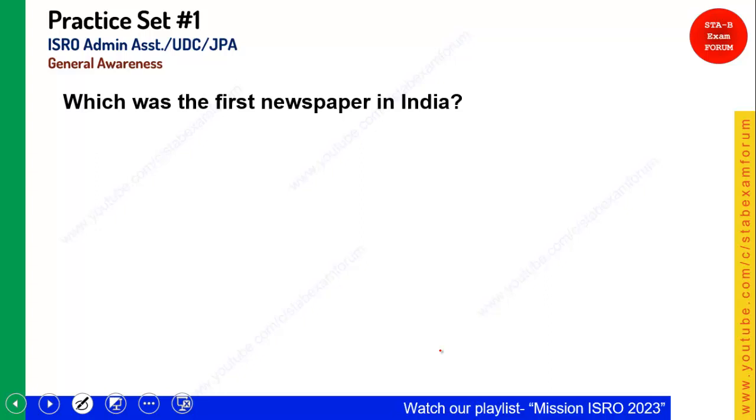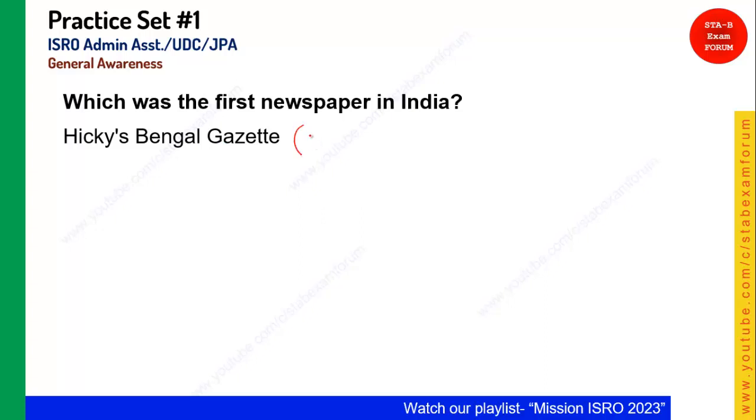Yes, it's Bengal Gazette. Hickey's Bengal Gazette. So whenever you see this question, first newspaper, in your mind automatically what should come? What is the name of that newspaper? So it is Bengal Gazette. It is also known as Calcutta Advertiser.